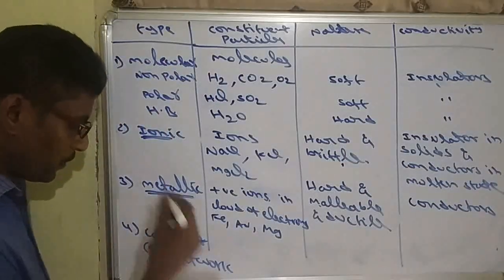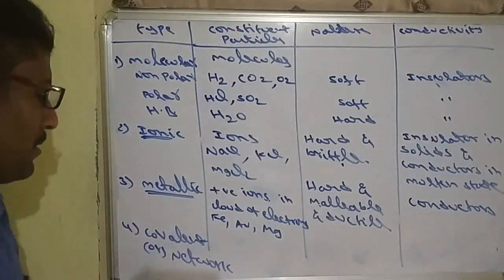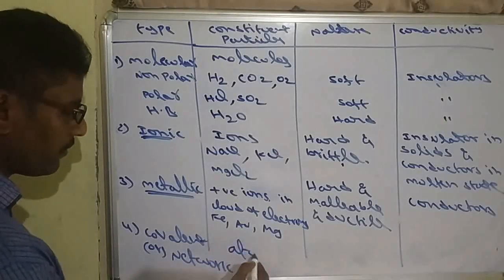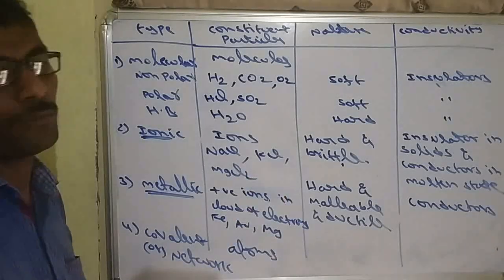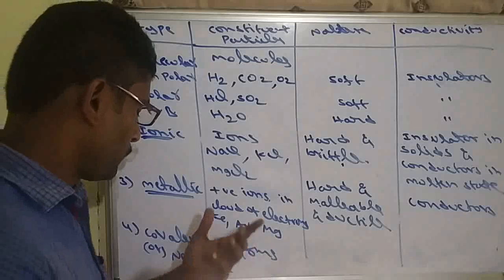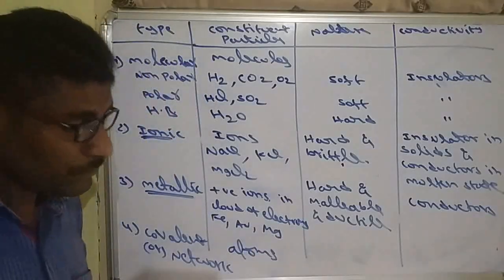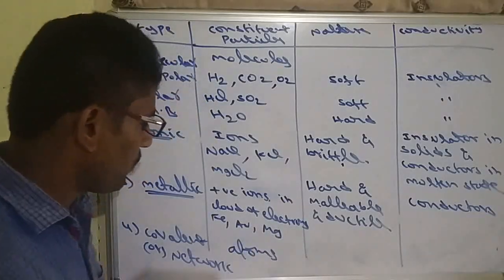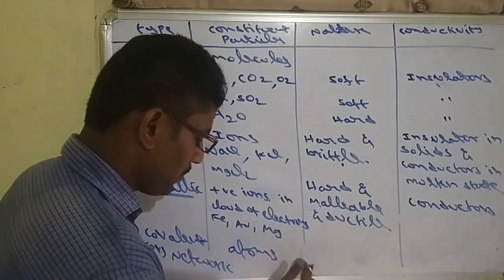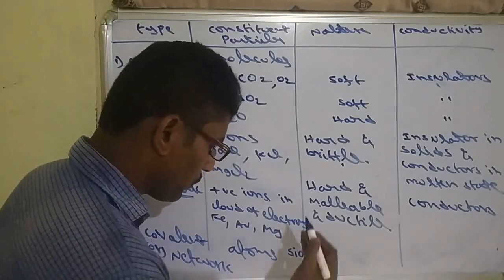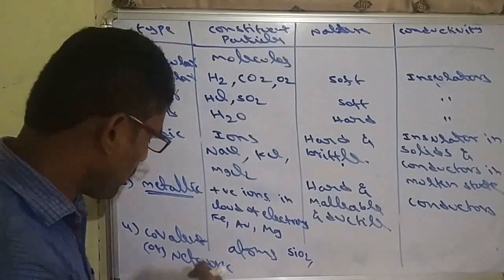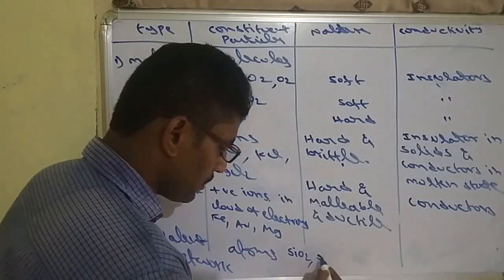So the last one, covalent or network solids. Here the constituent particles we normally call atoms, mostly non-metal atoms. So atoms we can take as covalent. Examples, as I told, SiO2, quartz. Quartz is a network solid.